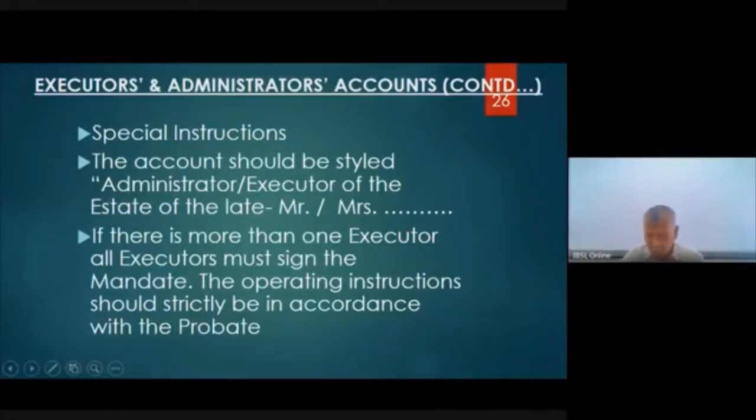Then there is a way that the account should be titled. When you open the account, you don't put only the dead man's name. It says administrator of the late Mr. Gamini Fonseca, or else executor of the estate of the late Mrs. Jayasumana Jayakudi. Okay? The word administrator or executor of the estate must come before the name of the dead person.